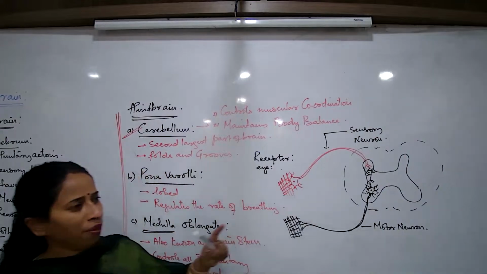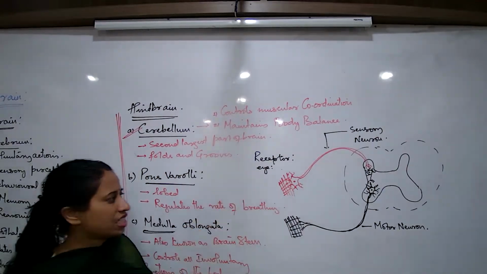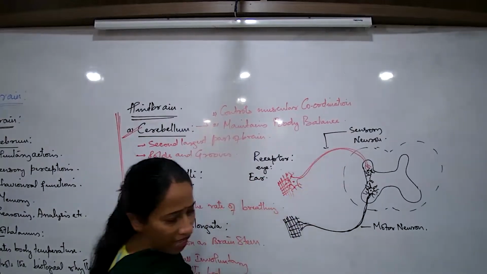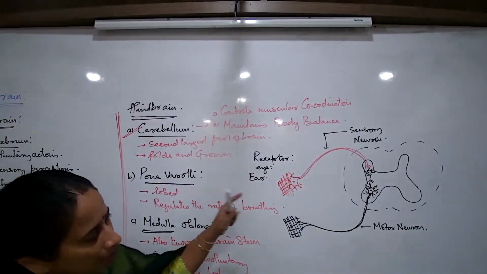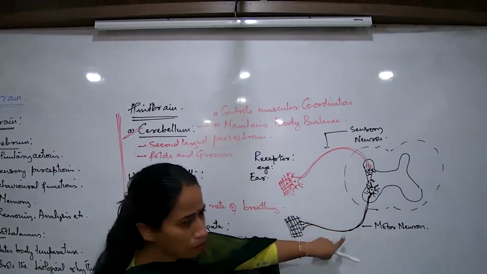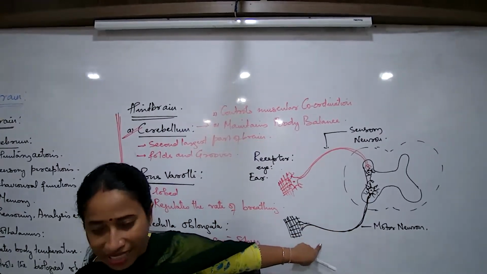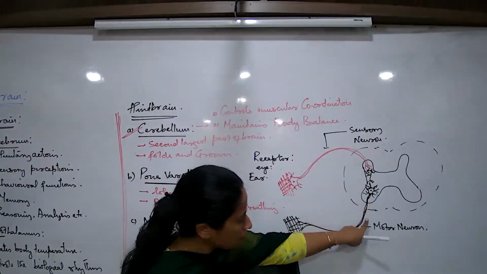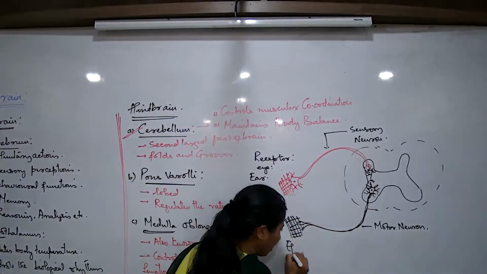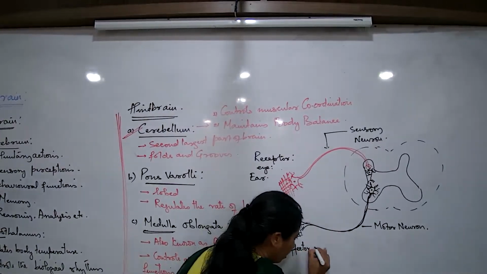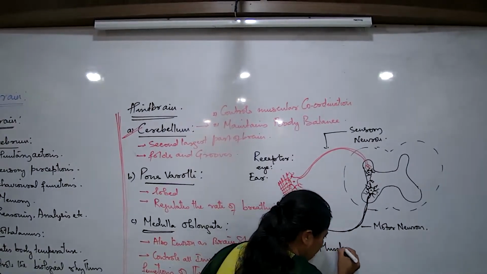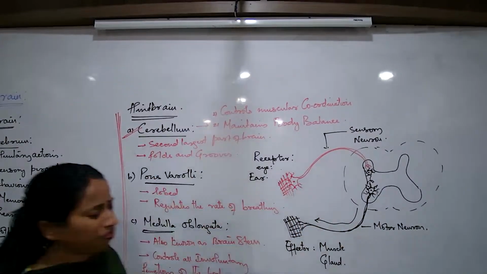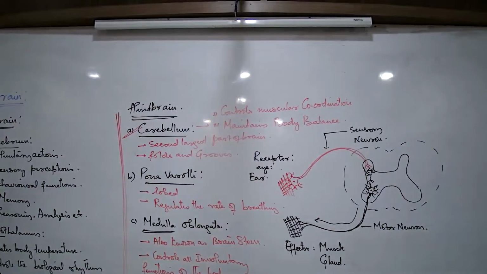We will wind up with one specific example here. If instead of the eye, I write here, what is the sensory neuron carrying? Sound waves. Later, the impulses are carried by the motor neuron, not the sound waves now, because the messages are already modified here. And now the impulses are carried back to the effector. Which part of the body can be an effector? It can be either a muscle or a gland. And now that the message has reached the effector, how will the muscle or the gland react?